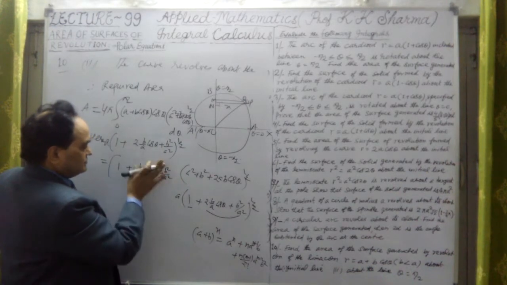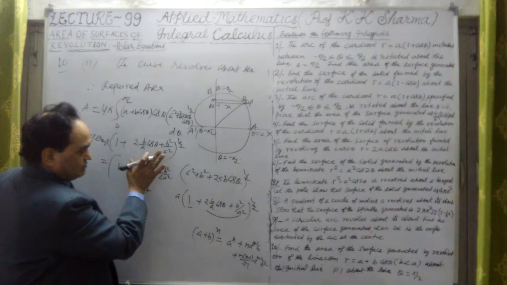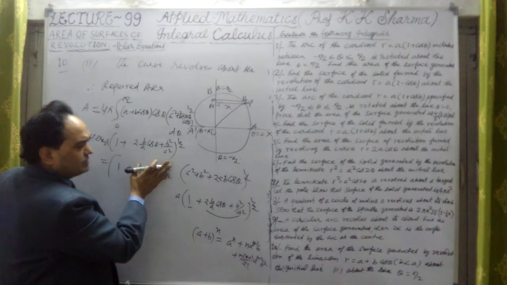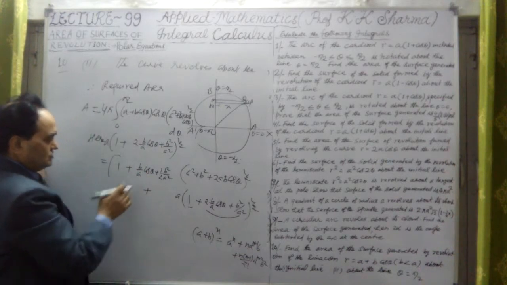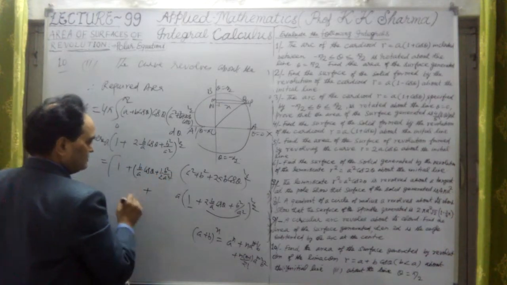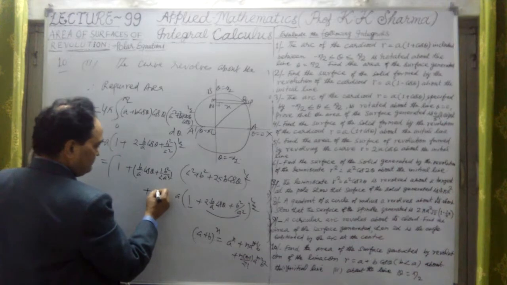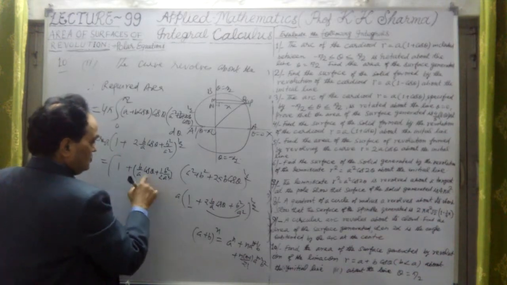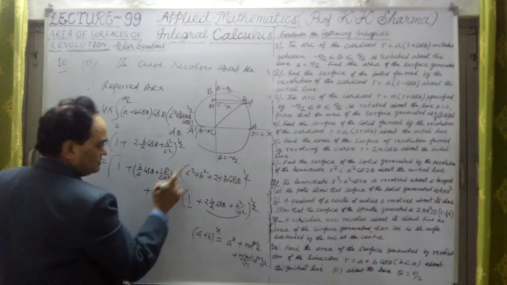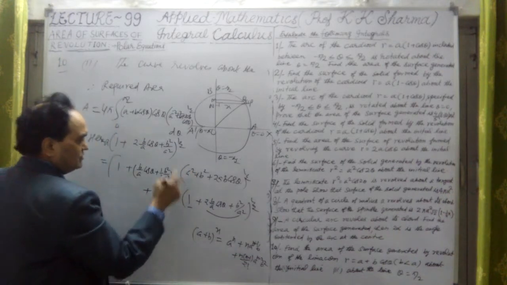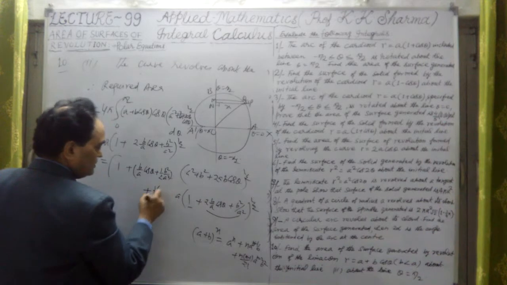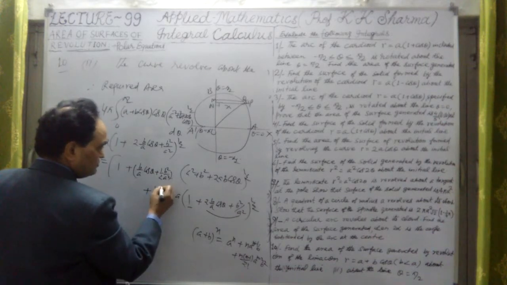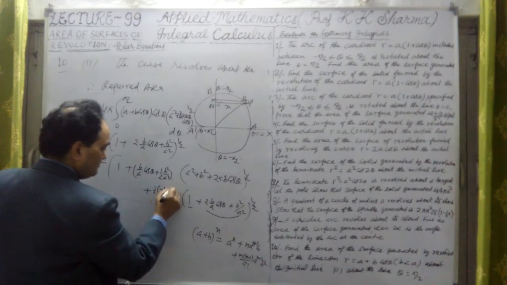This is the first step: 1 plus n into b upon a, because 1 is here a. This is the first step we have taken. The second step will be, okay, let me take only this one, b upon a; the higher powers of b upon a, let me neglect them. This only term will be 1.2 n into n minus 1.